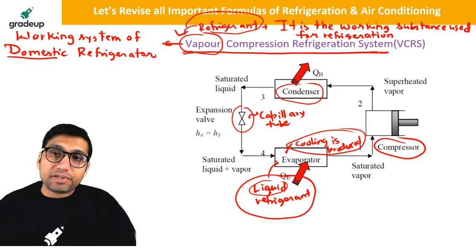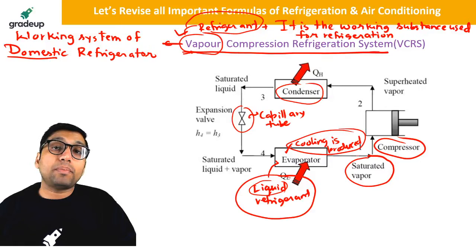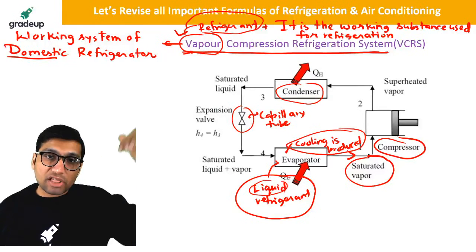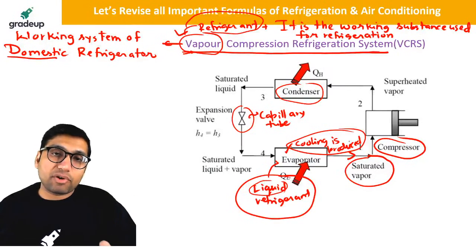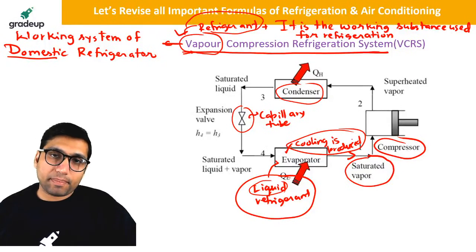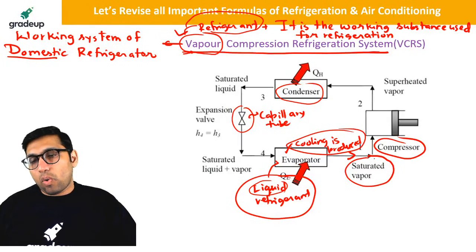So in the vapor compression system, the vapor coming out of the evaporator has to be saturated vapor. Saturated vapor means vapor which is at the saturated vapor line, which has just converted into vapor.